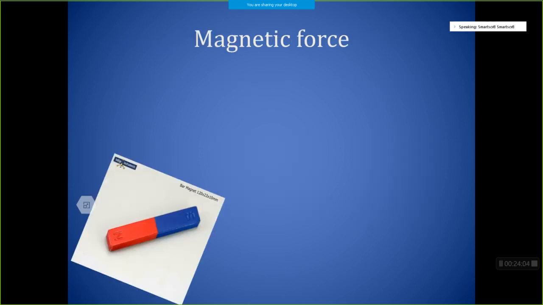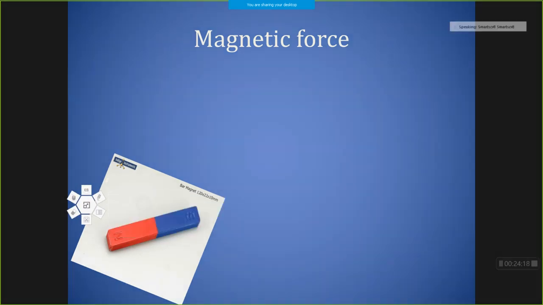Now we are going to study more about magnetic force. In this picture you can see one magnet having a north and south pole. This is the south pole and this is the north pole of the magnet. If we bring another magnet near this magnet, what will happen?